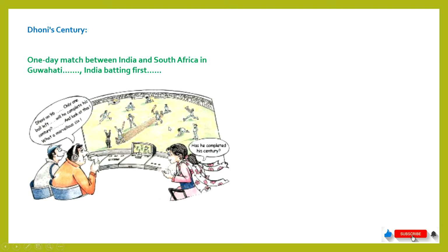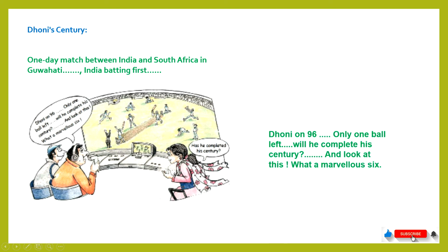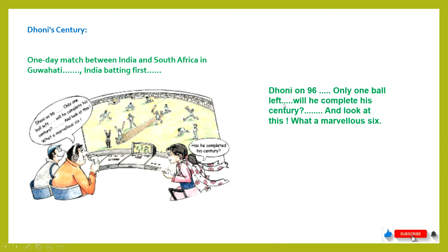Now here's some other situation. Here's our Indian captain Dhoni. Dhoni is playing on 96 and only one ball left. Will he complete his century? So children, what is century?